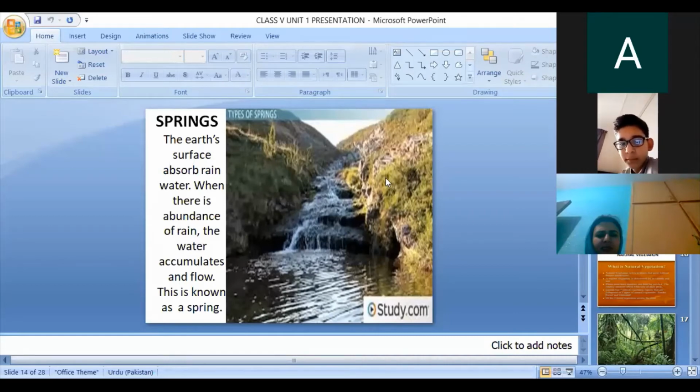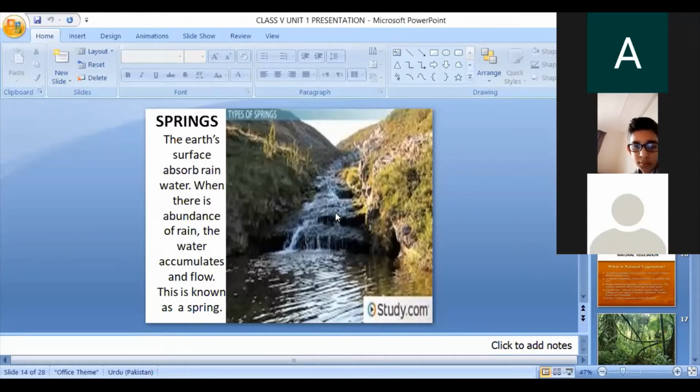Some natural springs, however, have a high content of minerals such as sulfur and other metals. The water from such springs is good for bathing, but not for drinking. The water of a spring which has sulfur and other minerals, you can't drink. You can only use that water for bathing and other purposes because many minerals are mixed in it that you can't drink that water. Okay, next.